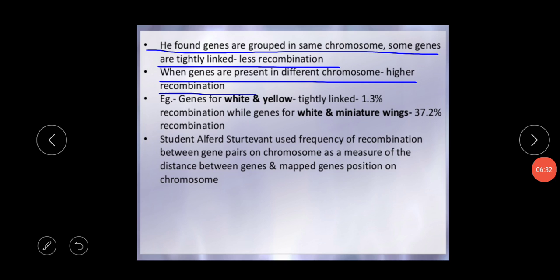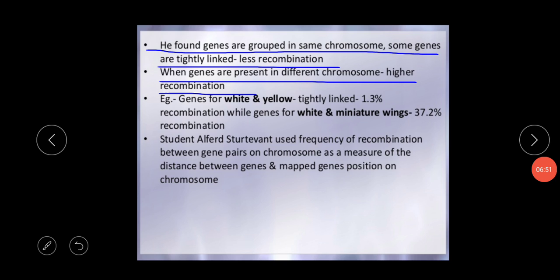So I am describing again: when genes are present on the same chromosome and tightly linked, their recombination chance is very low, but when genes are present on different chromosomes, their recombination chance is higher.